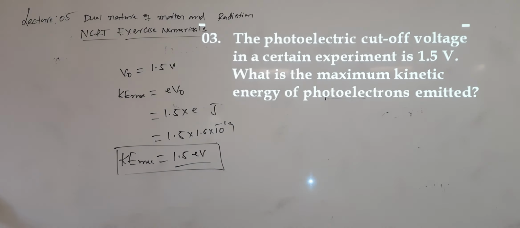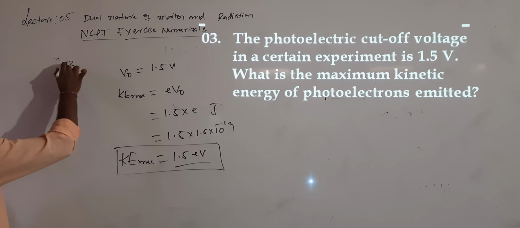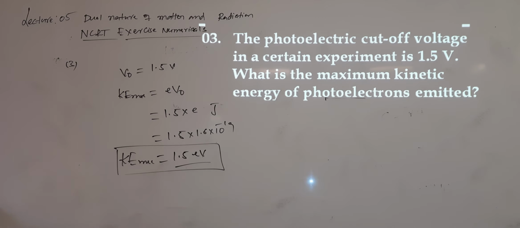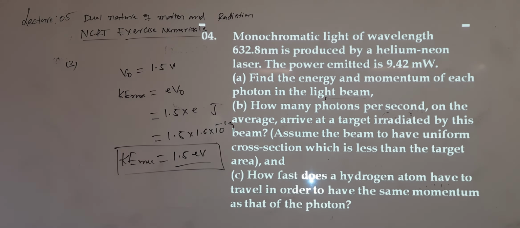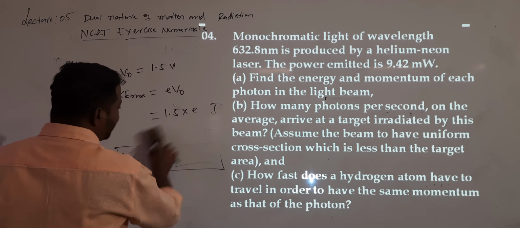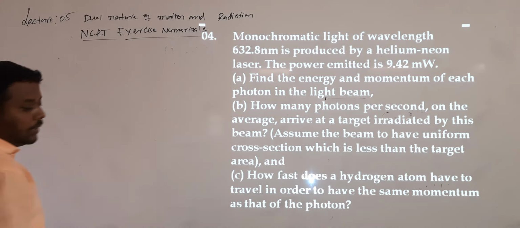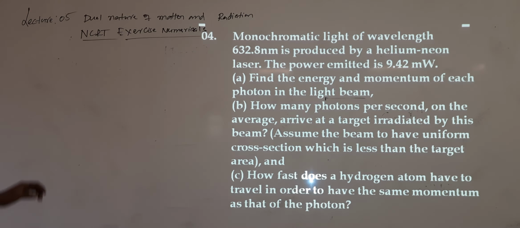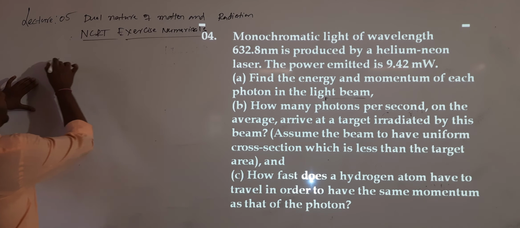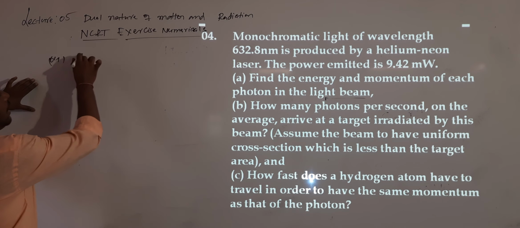Question understood? So this is the question number 3, a simple question. After completion of this, the answer is 1.5 electron volt. Next question, question number 4. Again looking somewhat lengthy, but simple only, just asking more. What they gave is monochromatic light of wavelength lambda.